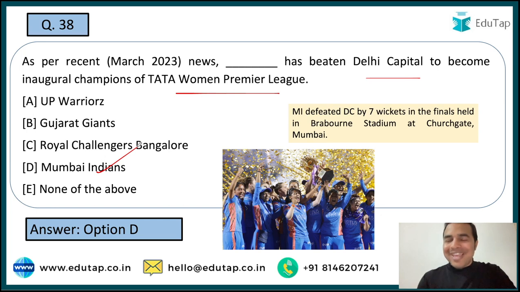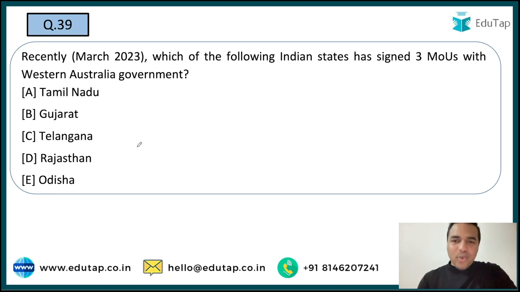You are required to tell me under whose captaincy Mumbai Indians has beaten Delhi Capitals to win the Tata Women Premier League. So do let me know the right answer to this question in the comment section. Now the next question. Which one of the following states has signed 3 MOUs with the Western Australia government?